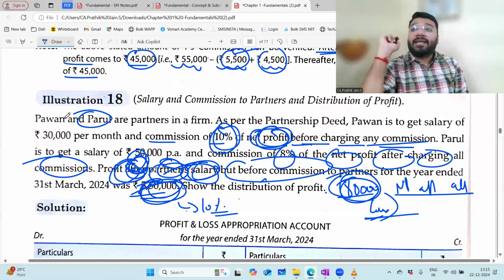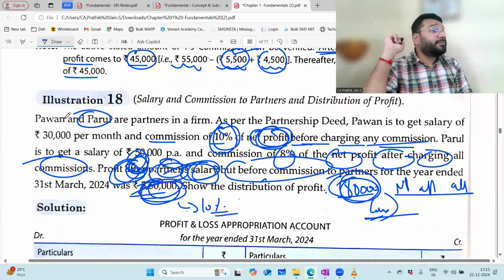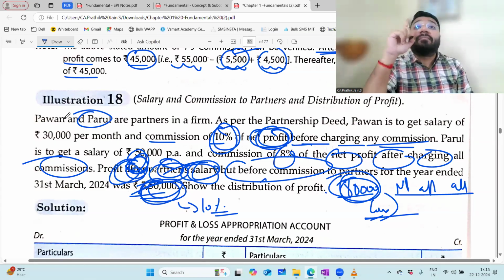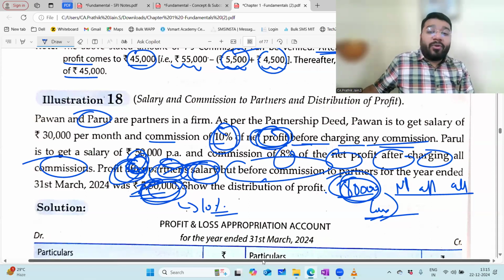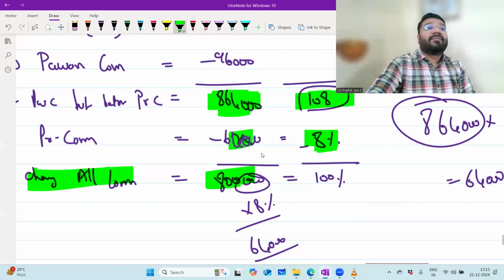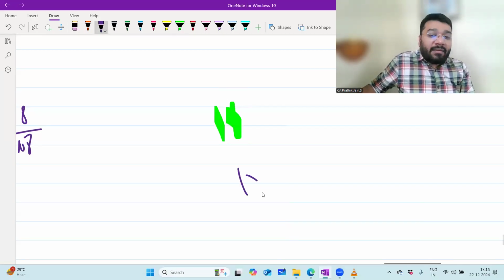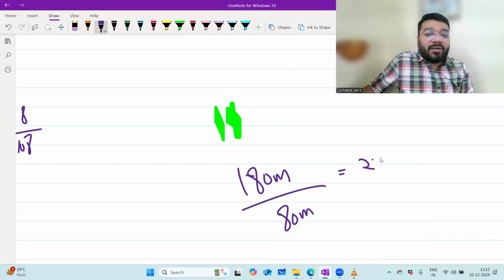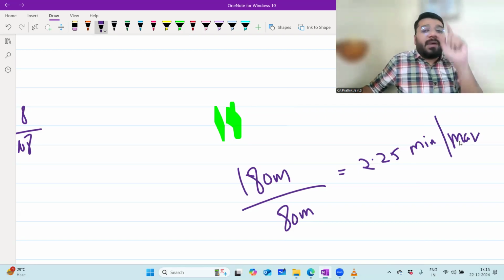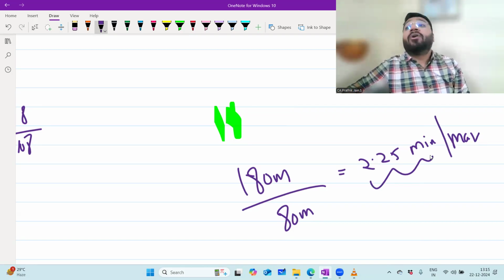For a 1 mark question in the exam, how much time can you maximum spend? 2.25 minutes per mark you can spend. You have to do the calculation. Your board exam is for how many marks? 80 marks. How many total minutes? 3 hours means 180 minutes. So 180 minutes divided by 80 marks, how much will you get? 2.25 minutes per mark. So for a 1 mark question, the maximum time you have to spend is 2.25 minutes.